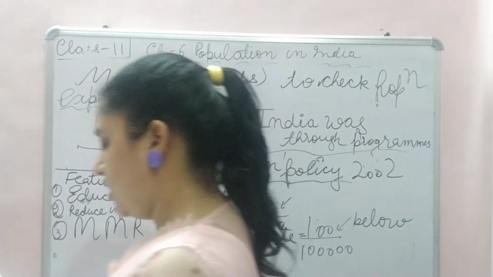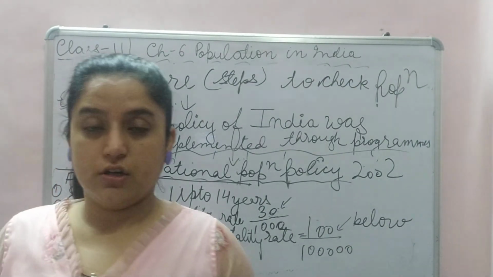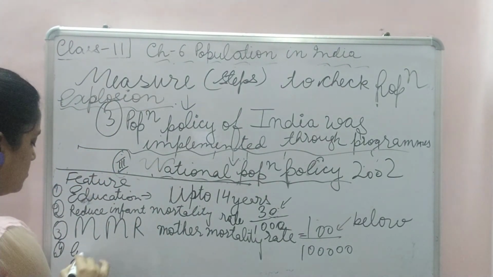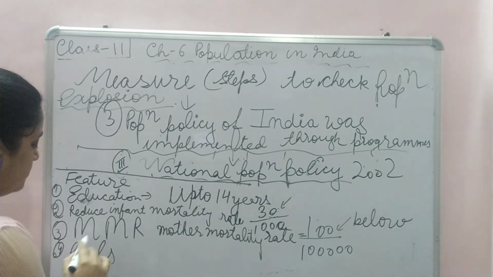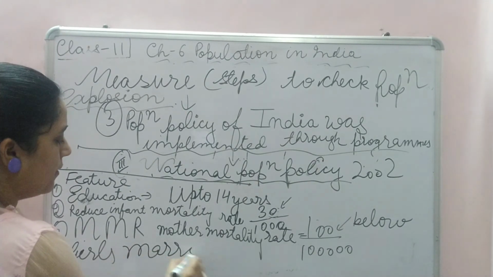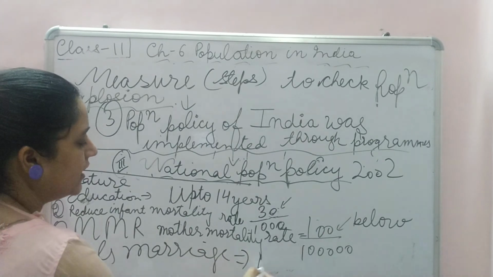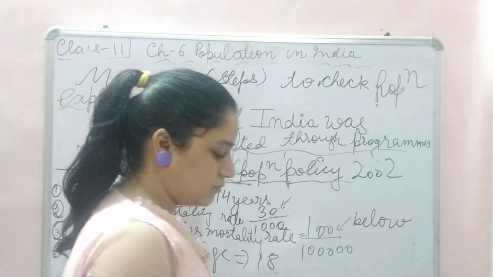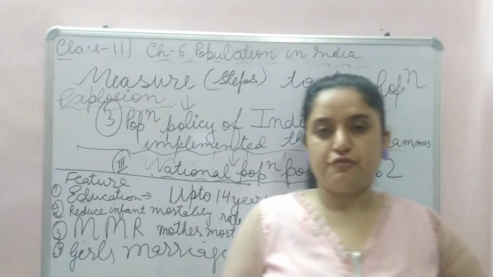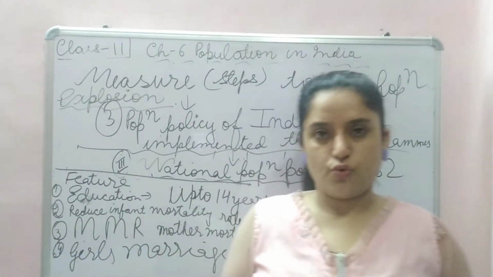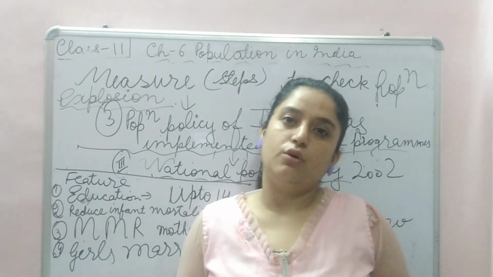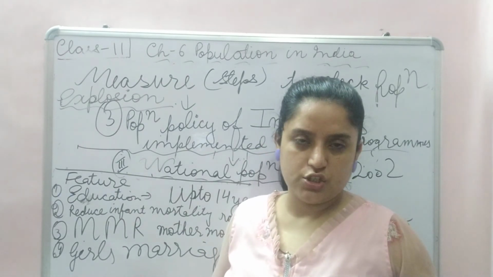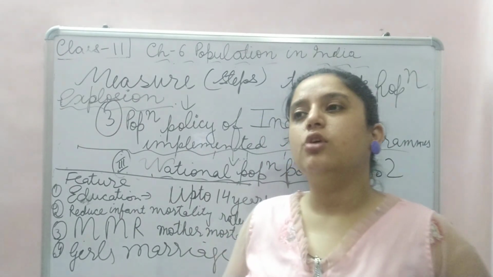Then, fourth thing, delaying the girls' marriage. The age of marriage was decided as 18, but preferably 20 years of age. 18 has been decided so far, but the work can be done at 20; do not force the girl.